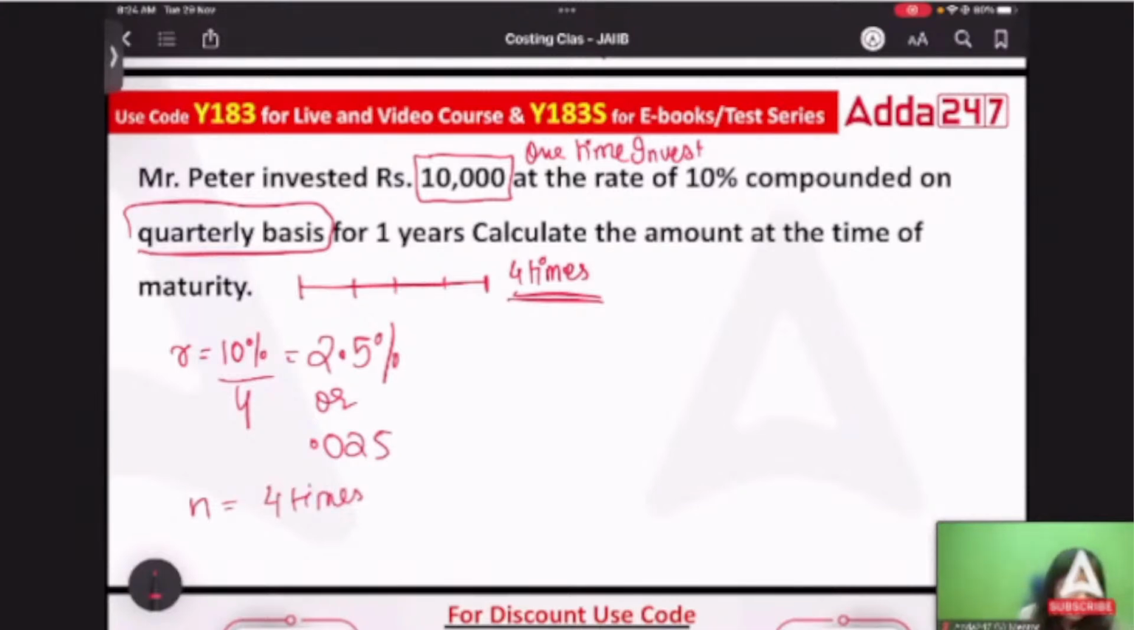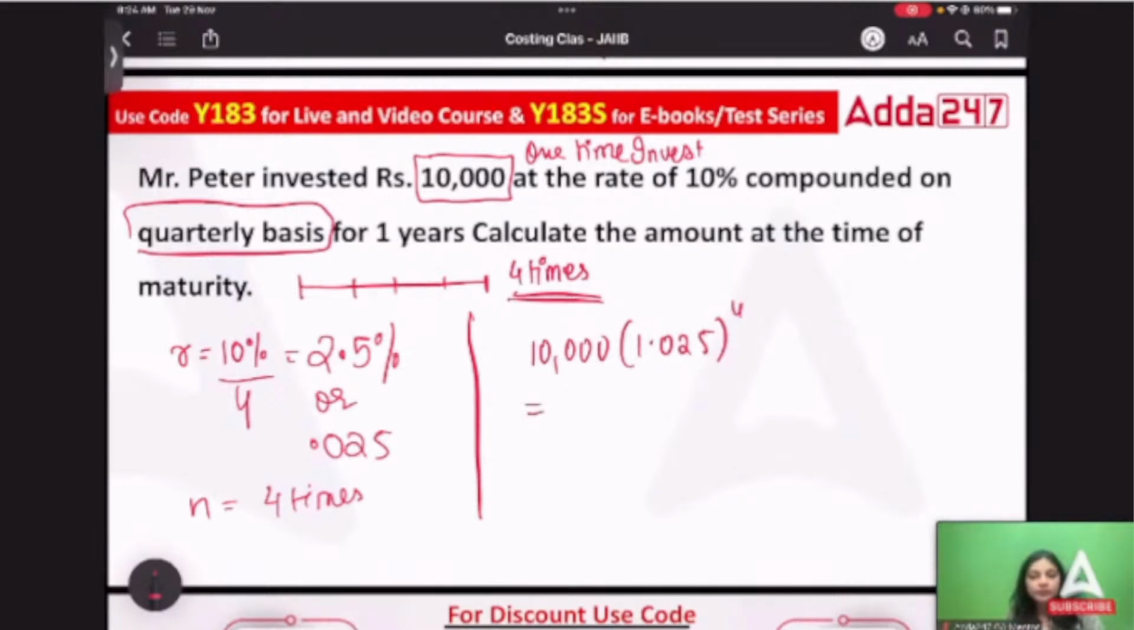Now, how to solve this? I would really love to see the answers that you are sharing. So here, 10,000 into 1.025 power 4. So what will be the value? Now, how to calculate power? In your calculator, you have to write 1.025, press multiplication and equals 3 times.